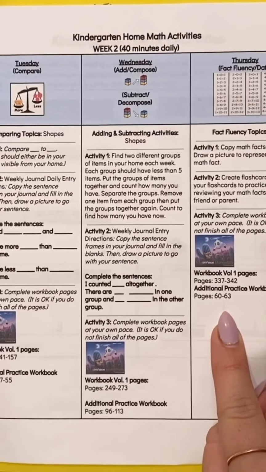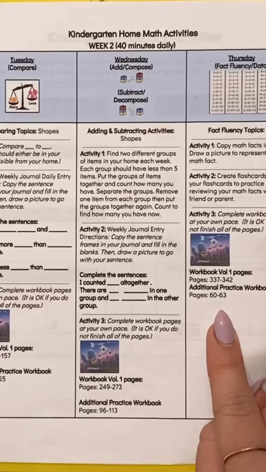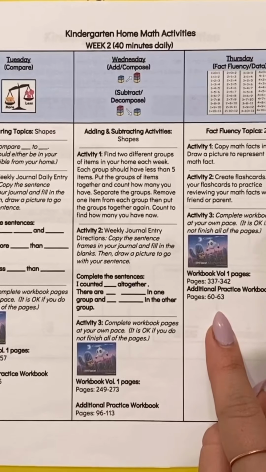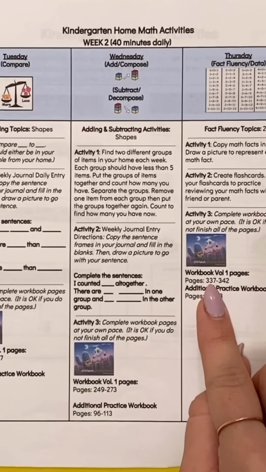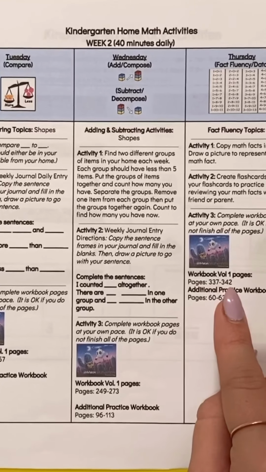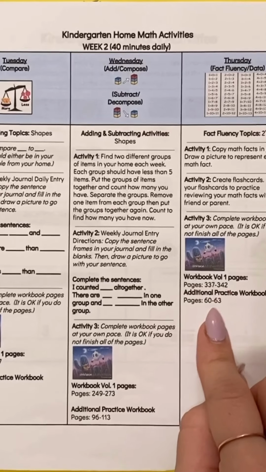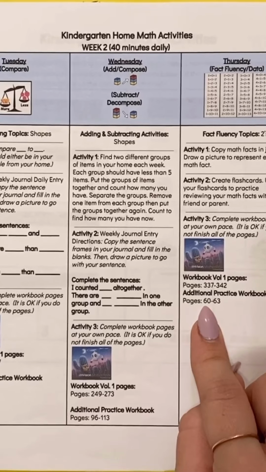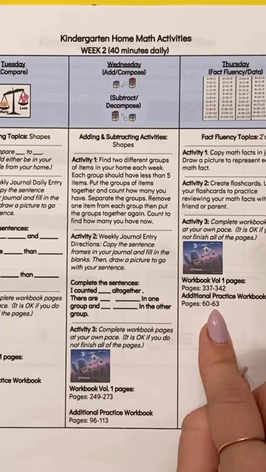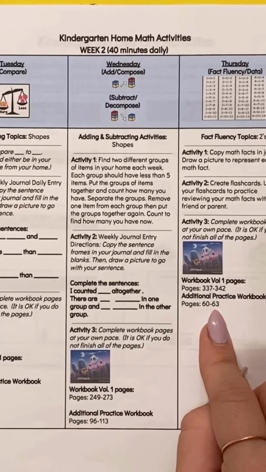After activity 2, we are looking at activity 3 that can be found right here under Thursday's column of week 2 in the math. And you are making sure to pick 2 pages from 337 to 342 in your volume 1 workbook. And you're picking 2 pages from pages 60 to 63 in that additional practice workbook.